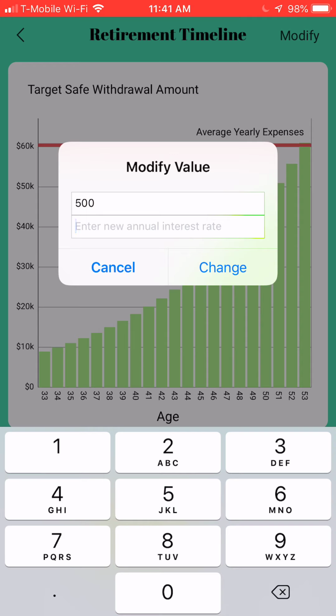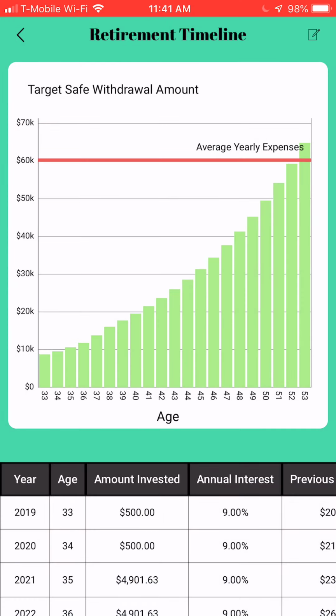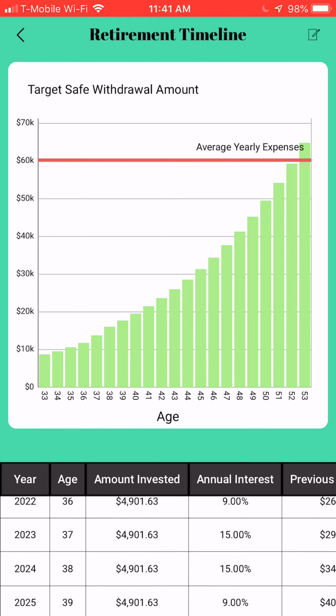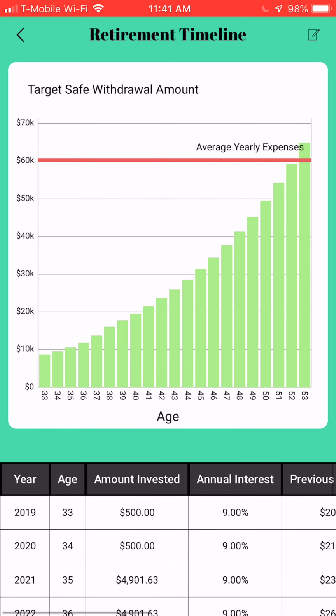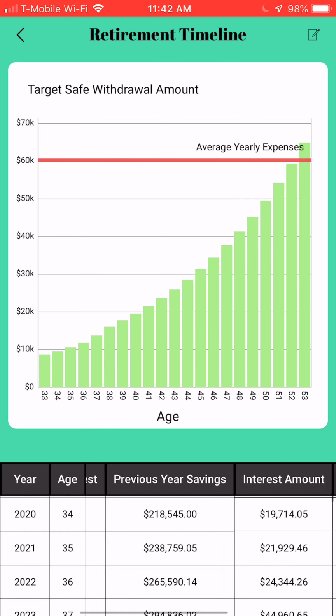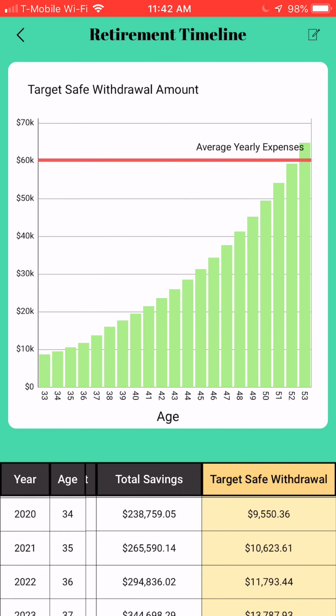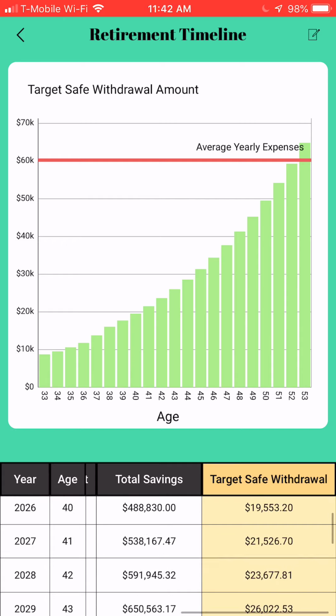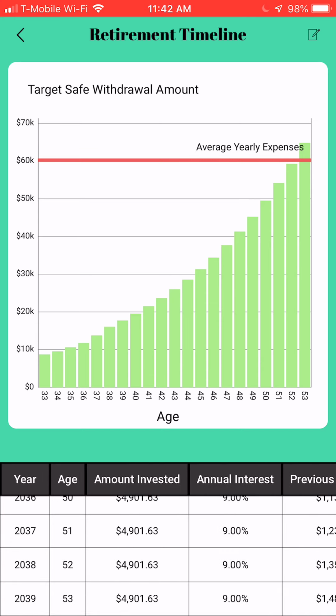So let's say I would like to invest $500 in the 2 years that I selected, assuming a 15% annual rate of return. So we see how that impacts our retirement timeline, and we would still be able to achieve the retirement, exceed it, at the age of 53. So it hasn't changed at all.